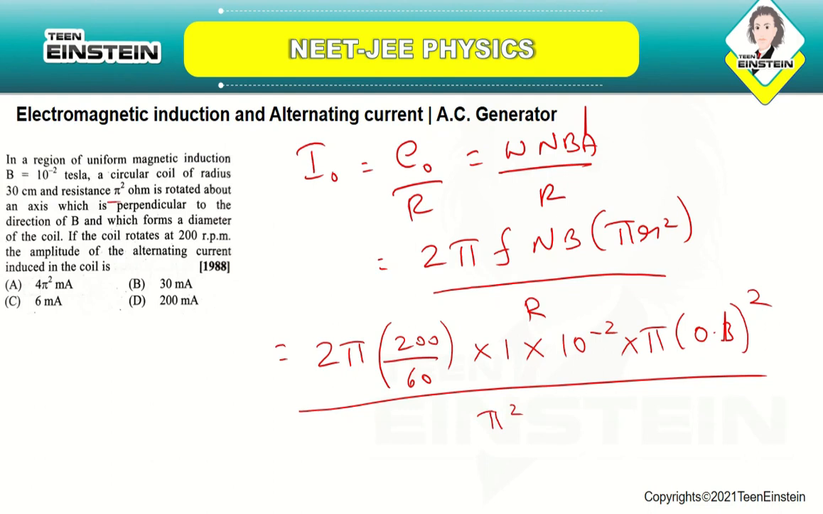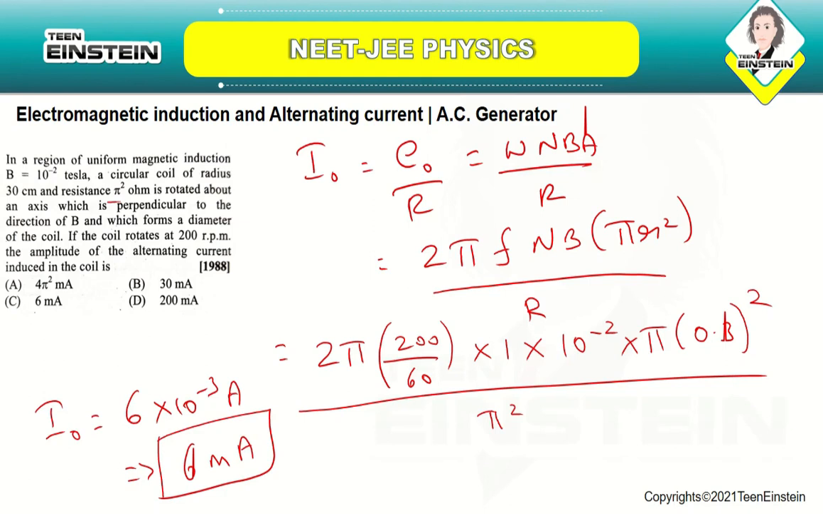So when you solve this, you will be getting the I naught value as 6 into 10 power minus 3 amperes, or you can write it as 6 milliamperes. So the current value is 6 milliamperes. The correct answer is option number C.